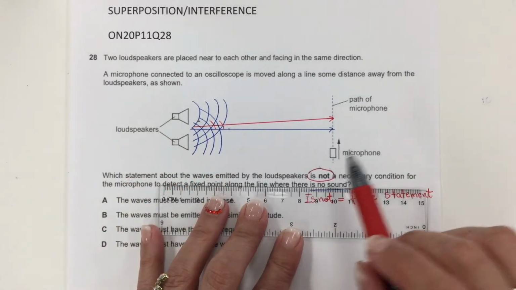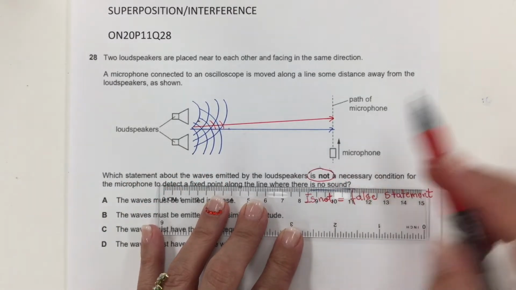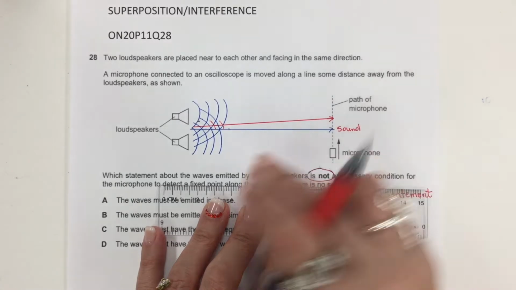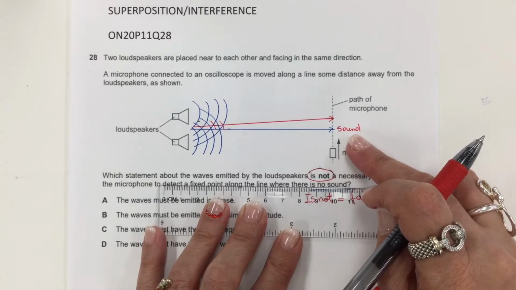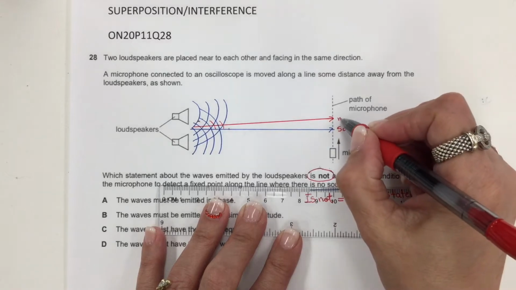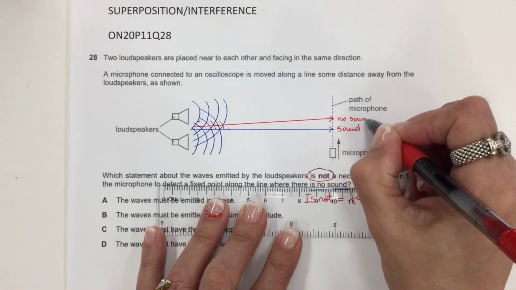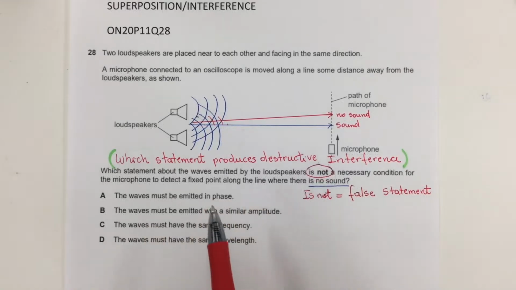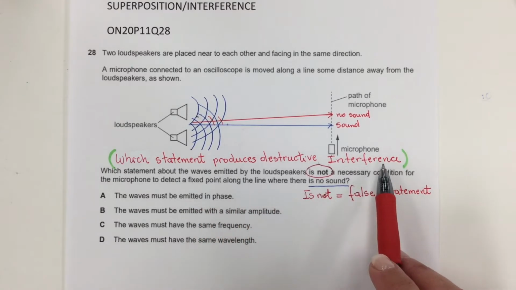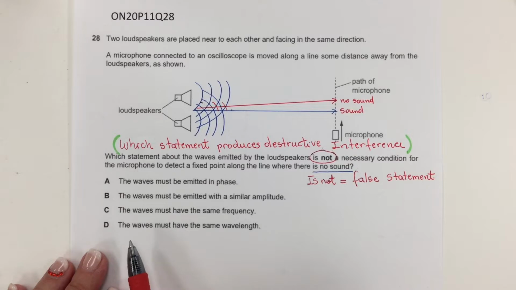In terms of sound, constructive interference will produce a sound. Right here will be the loudest sound. In areas of destructive interference, no sound. So before reading the options, keep in mind which statement produces destructive interference. So let me start with option D. The waves must have the same wavelength.